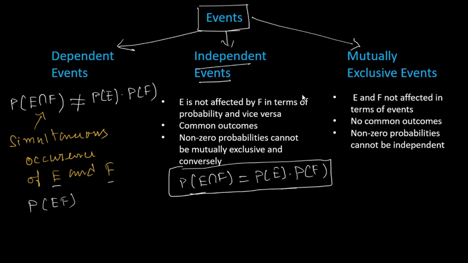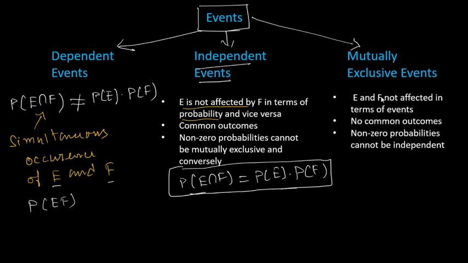Now let us distinguish the mutually exclusive events from independent events. The event E is not at all affected by F in terms of probability, and vice versa, F is not affected by E. That is why they are independent events.